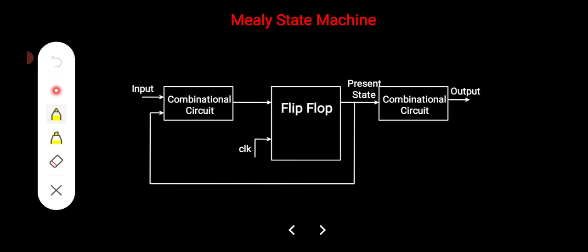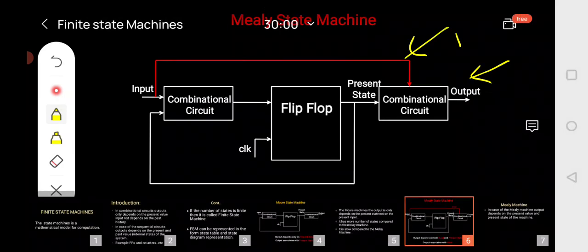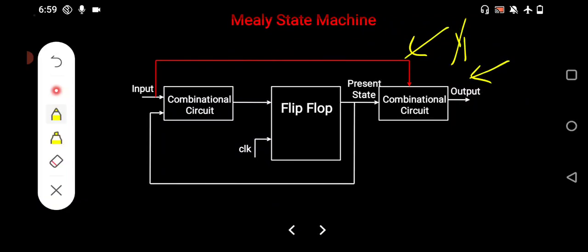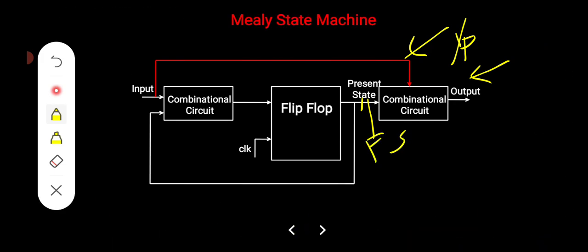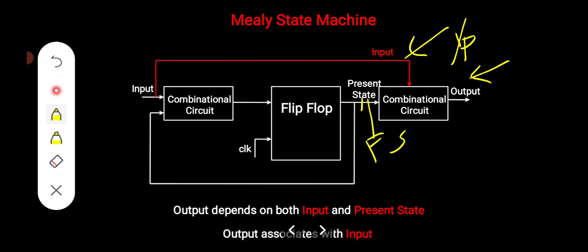Mealy machine also. So coming to the Mealy machine, the output of the system, let us see this graphical representation, depends on the input value, this is the input, right? Input value and present state. These two decide the output of the combinational circuit. Therefore, if you want to define the Mealy machine, the output depends on both the input and the present state. So this is the Mealy state machine.